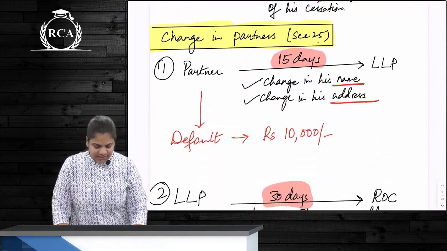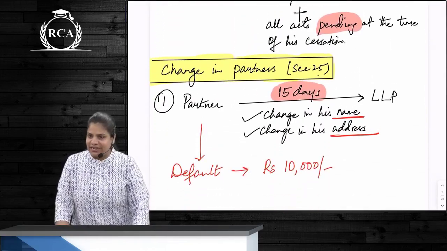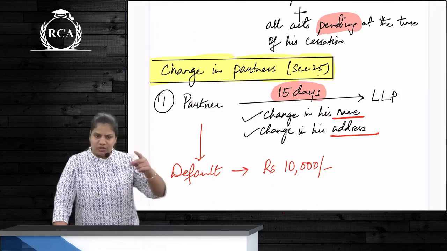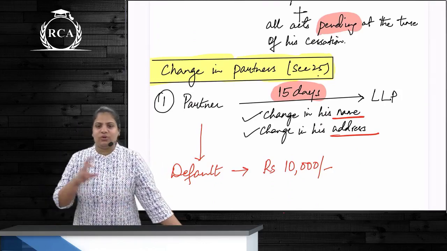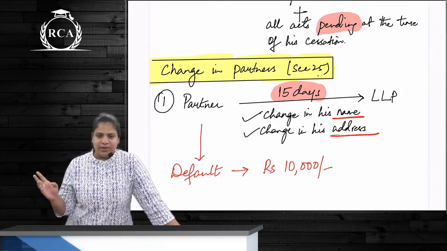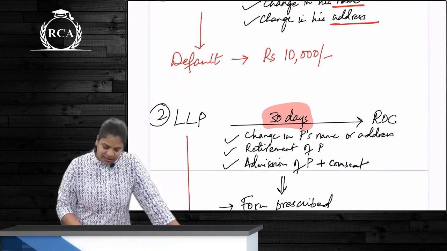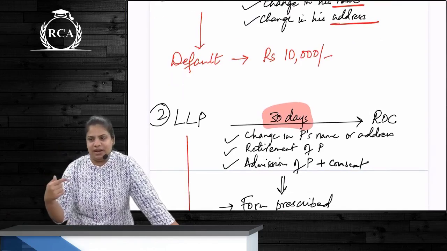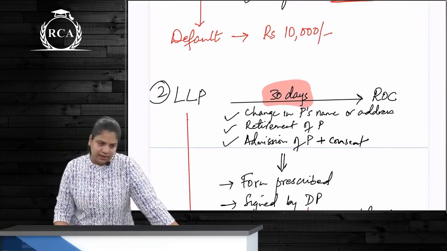Correct? Then the next section that is there talks about two changes that can happen. What change has happened to the partner? Either name or address. Then what should this partner do? Inform whom? LLP within 15 days. LLP will inform ROC within 30 days. Not only change of name and address, but even any admission or retirement of a partner. Correct?